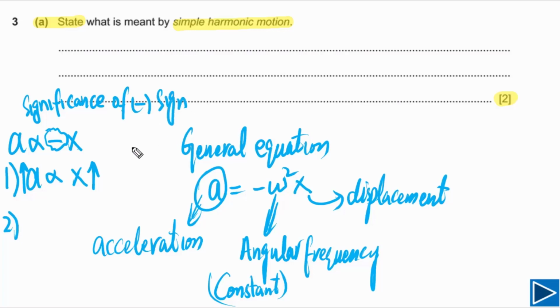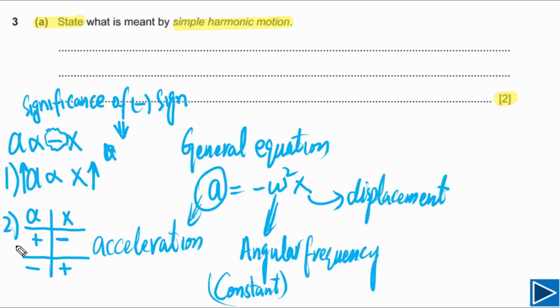You need to understand what is the significance of this sign and what this sign is telling us. We can draw one small table. Let's say this is a and let's say this is x. Negative simply means that when x is negative, a is positive. And when x is positive, a is negative.